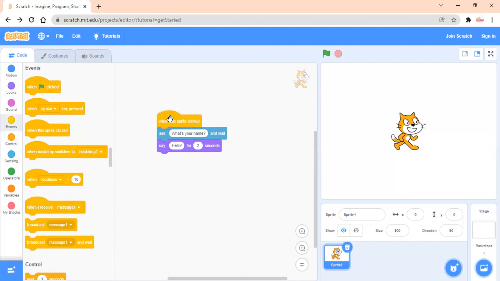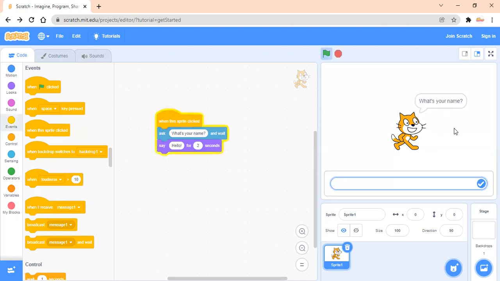Now when you add this, you will see what's your name. See, it's given the same as your book. So you can also type your name here. Now see here, it's the same thing. See, it said hello. And then when you clicked here, it is doing the same thing which is given in your book. So you have to follow the same way as it is given in your book so that you will get full marks.